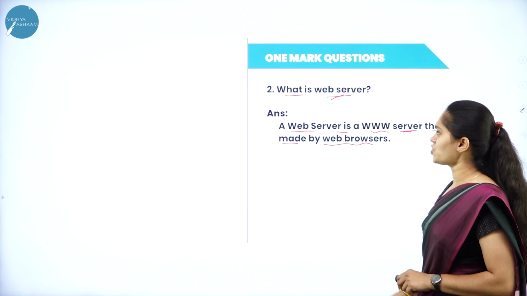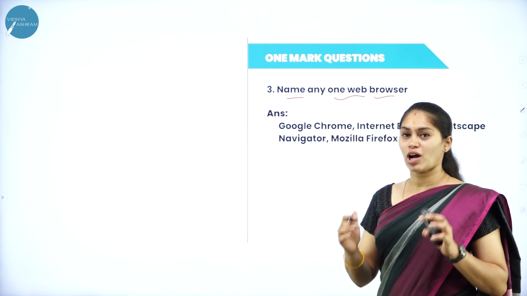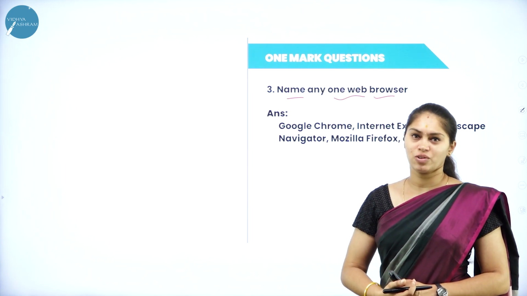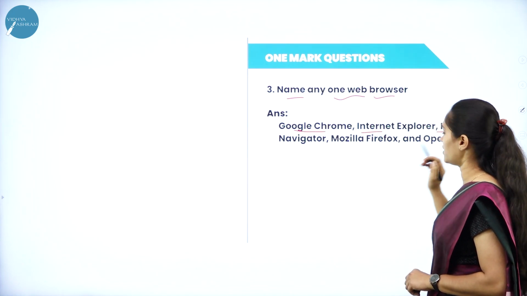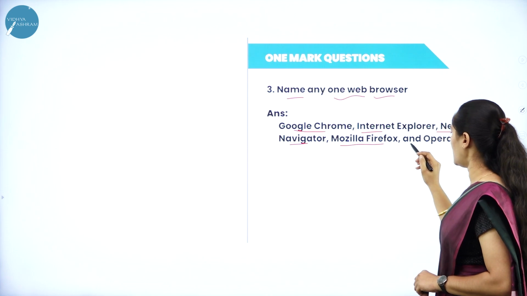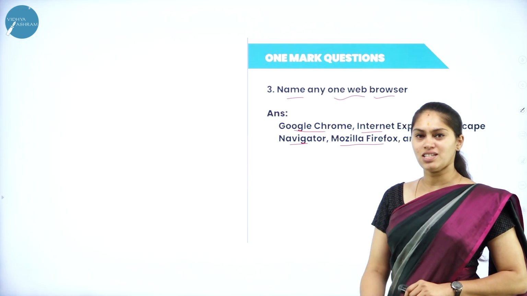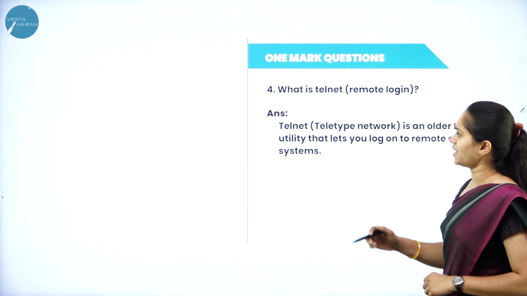We'll see the next question. Name any one web browser. So they're asking about the browser, the application by which you are going to search and work. It includes Google Chrome, Internet Explorer, Netscape Navigator, Mozilla Firefox and Opera. I have listed out 5 here. Out of these you can write any one in order to get 1 mark.